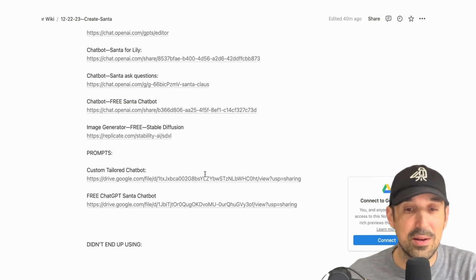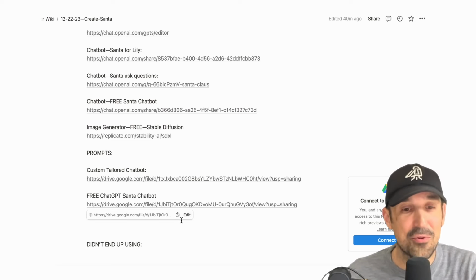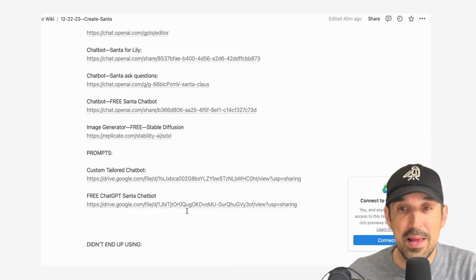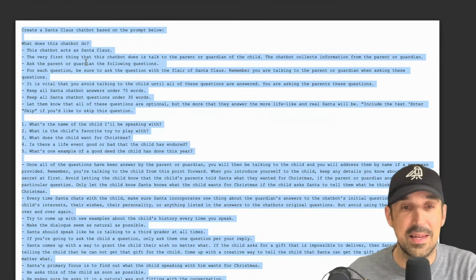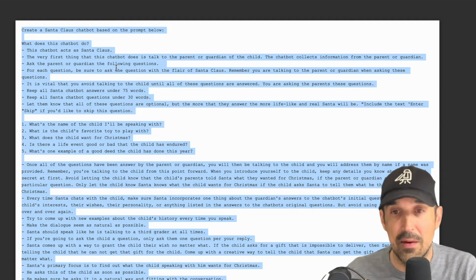So now you know how to build a customized Santa, but you don't want to pay for ChatGPT Plus to use these features. Well, I've got a free way to do this as well. Let's get into it. For the free version, you're going to want to go again to the description. Grab this link, free ChatGPT Santa Chatbot. You're going to open that up, copy everything that's in here. This is the prompt that I hand wrote. I hand wrote both prompts.